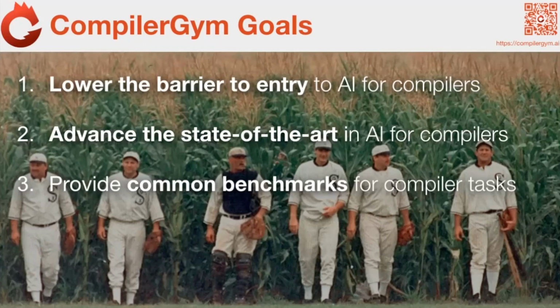The third goal with CompilerGym is we want to provide some stable benchmark by which, if you have multiple different sets of researchers all working on similar compiler problems, and those do exist, they will have some shared infrastructure that they can compare their experiments on.